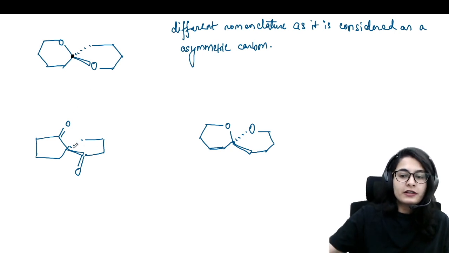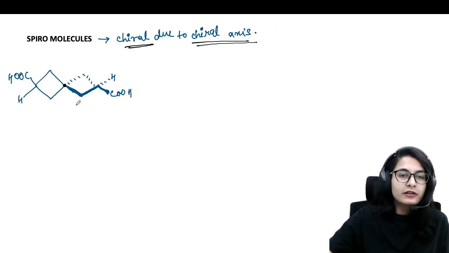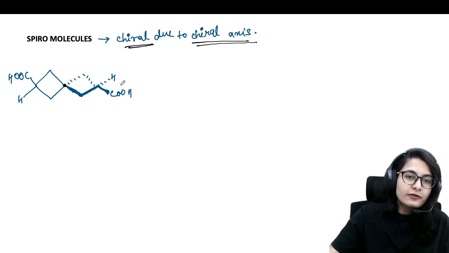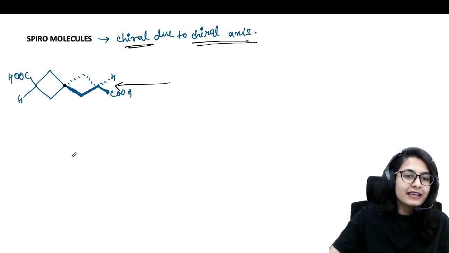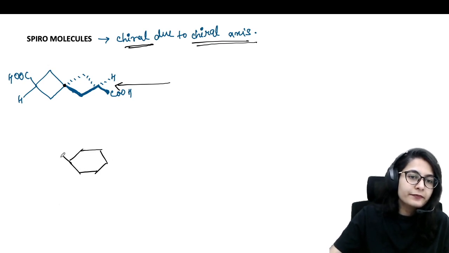These are two different spiro compounds. This one and this one. These are two different spiro molecules. Okay. So first of all, you do the nomenclature of this kind of a spiro system. It could be this or it could be this as well. All right. It could be this as well. It will have the same configuration, guys.